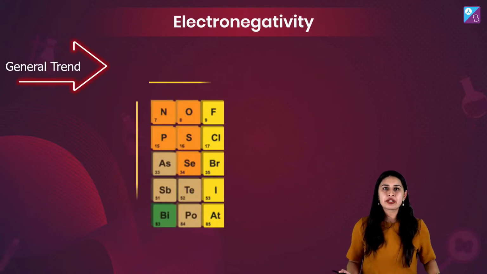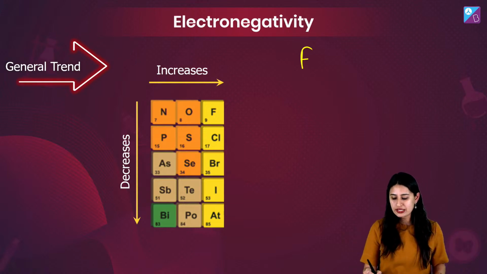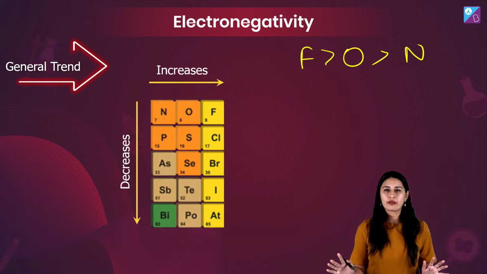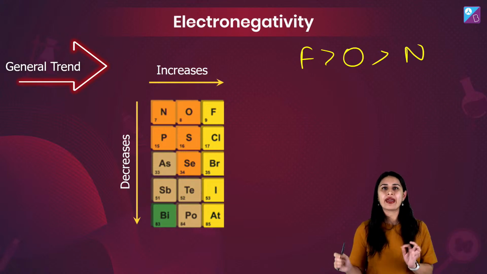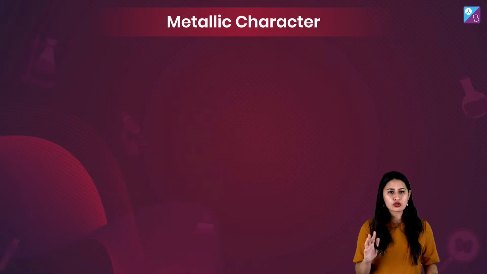Let's talk about electronegativity that we have already talked about. Everybody knows that out of these, fluorine, oxygen, nitrogen, FON is the order. F-O-N, fluorine maximum, then oxygen, then nitrogen. This is super simple.